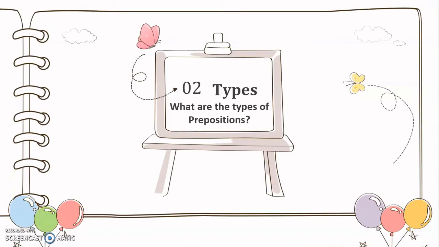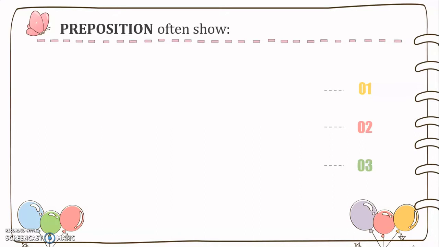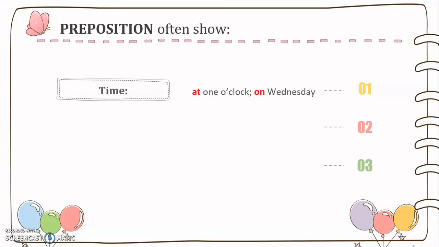Okay, now let's see the types of prepositions in the English language. We do have so many prepositions. Let's see them one by one. So I'm going to give you here 6 important types of prepositions you need to know. So prepositions often show time, for example, at 1 o'clock, on Wednesday.